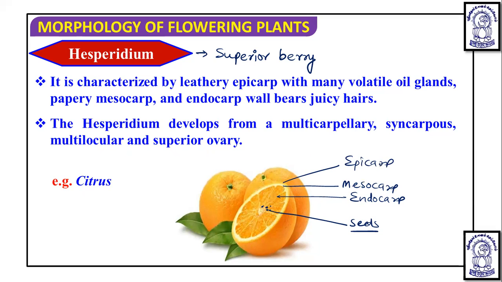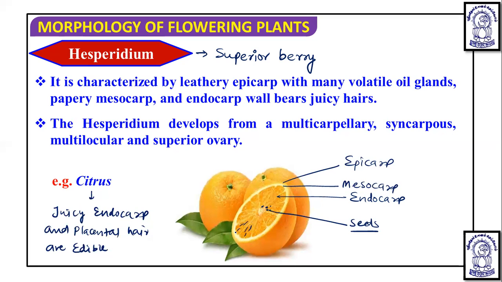So in this you will see that in citrus, the juicy endocarp and placental hairs are edible. This placental hair which you see here, they are unicellular and they are edible.